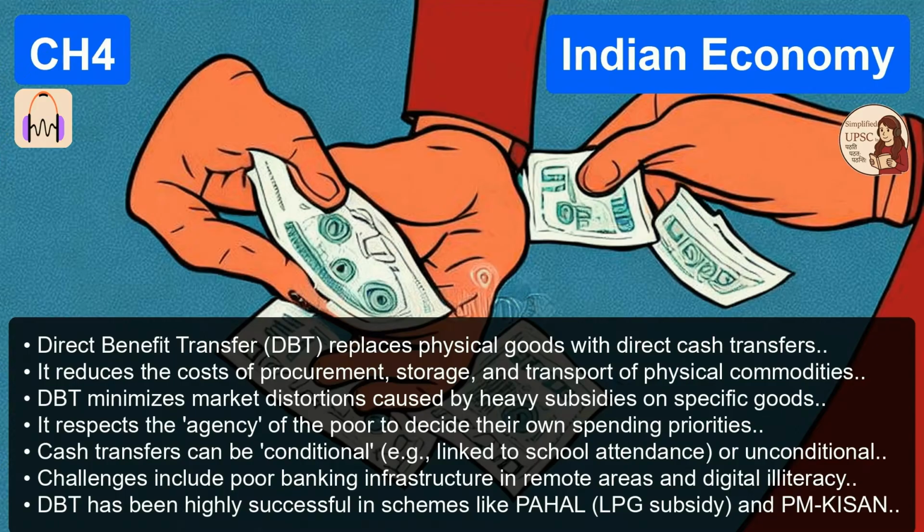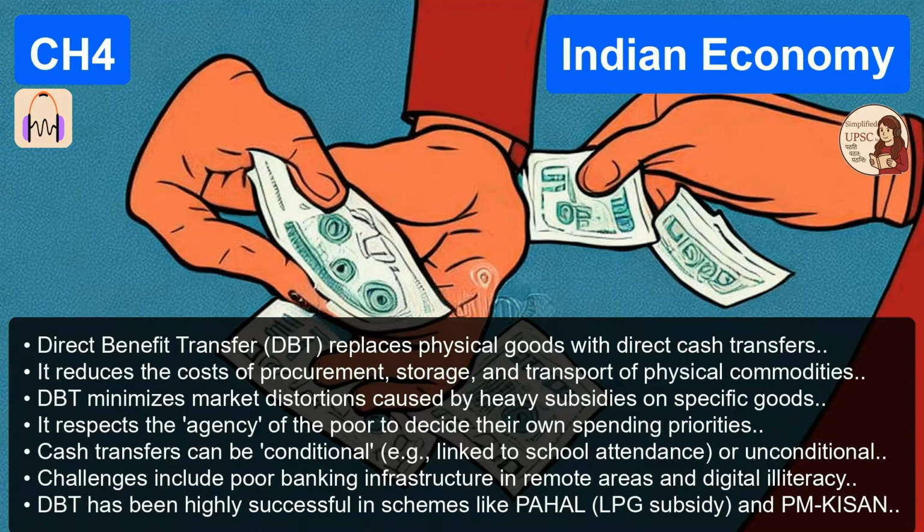First, universality. Everyone gets it, rich or poor, which completely eliminates the cost and corruption of trying to identify beneficiaries. Or at least a very large quasi-universal section of the population to make it fiscally viable in India. Right. Second, unconditionality. There are absolutely no strings attached. You don't have to prove you are poor. You don't have to show up for manual labor like MGNREGA. You just receive it by virtue of being a citizen.